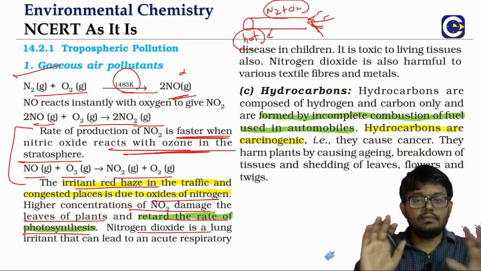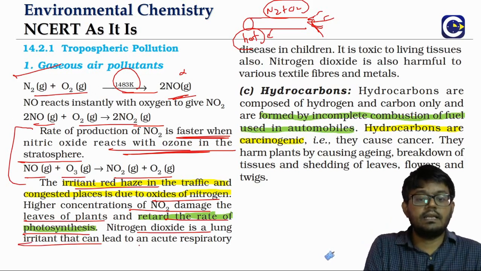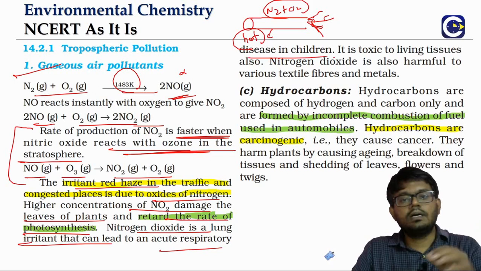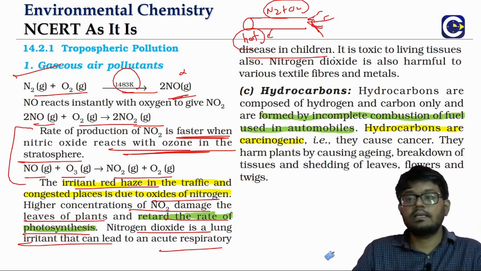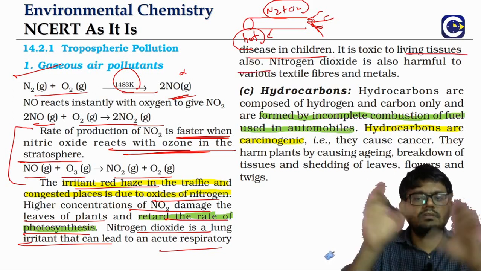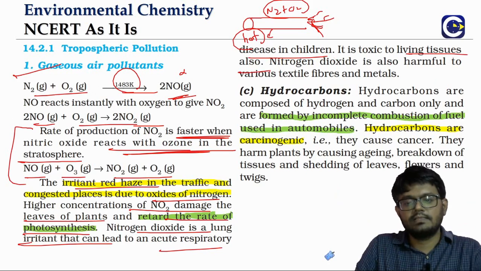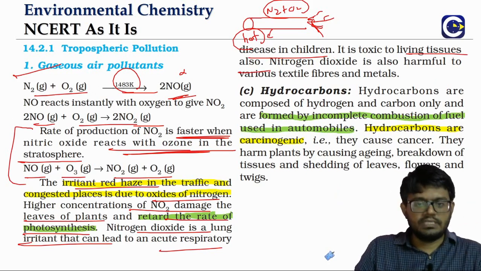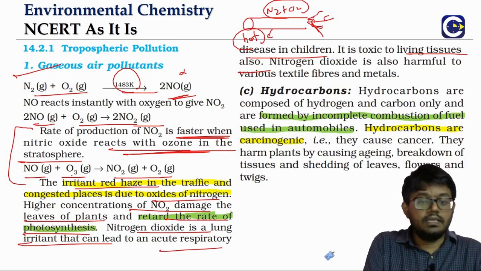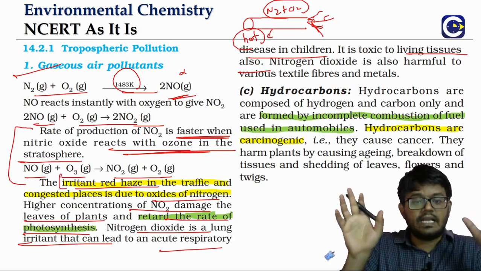For us human beings, particularly, nitrogen dioxide is a lung irritant, and it can cause some acute respiratory diseases in children as well. It is also toxic to living tissues. All these are minor attributes. You may not find them as question material, but remember the irritant red haze in the traffic signal.